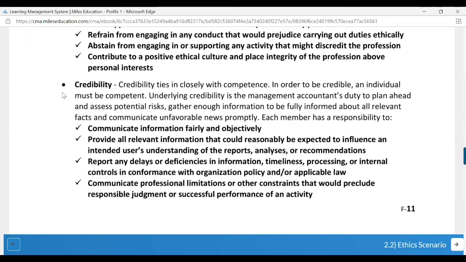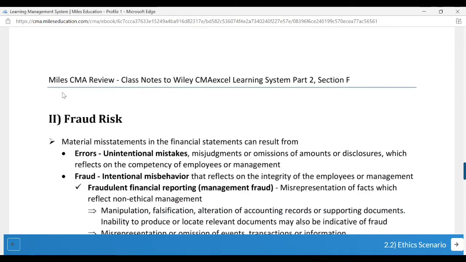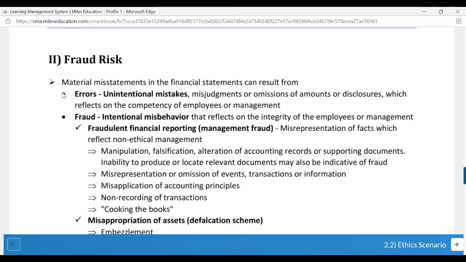In order to be credible, an individual must be competent. So whatever information you're providing, whatever reports you're giving, it should be credible enough. And for that to be credible, you as an individual need to be competent. Now we have something called fraud risk. So all this, why you need to be ethical and everything, it boils down to fraud risk.